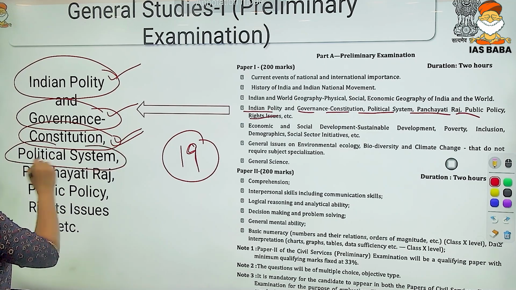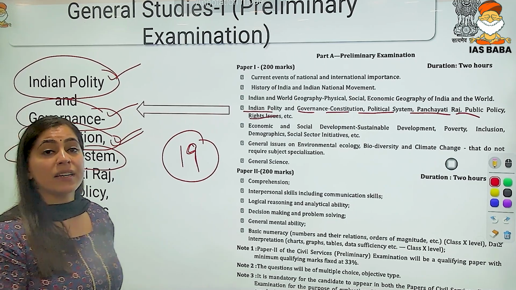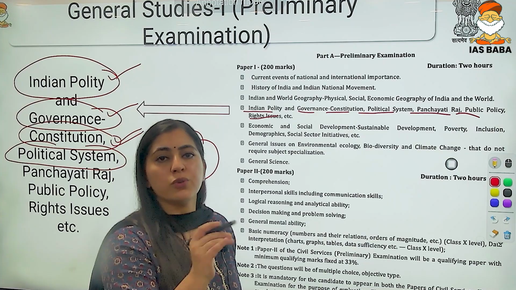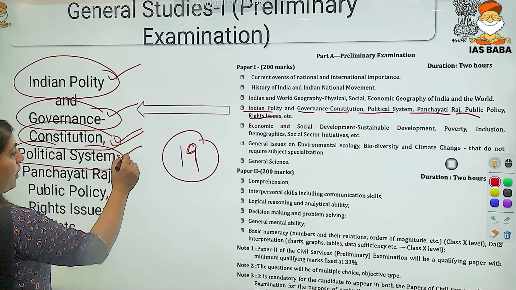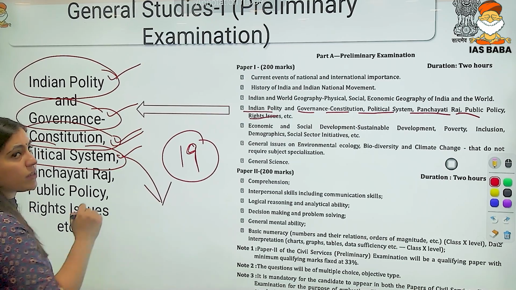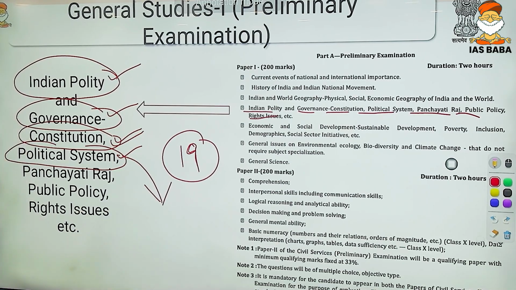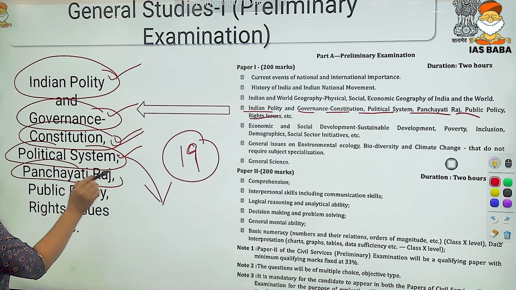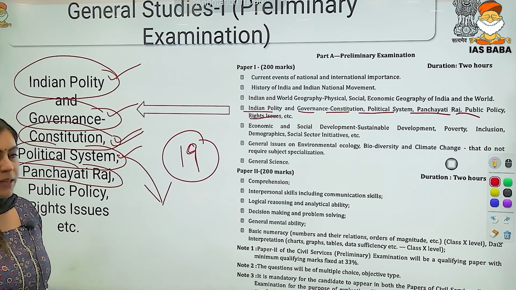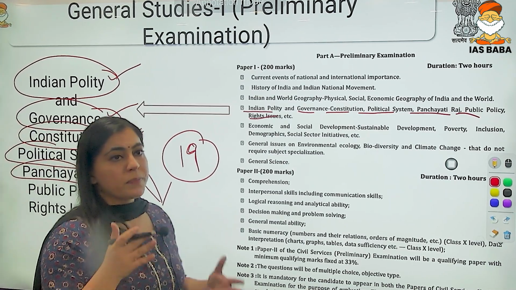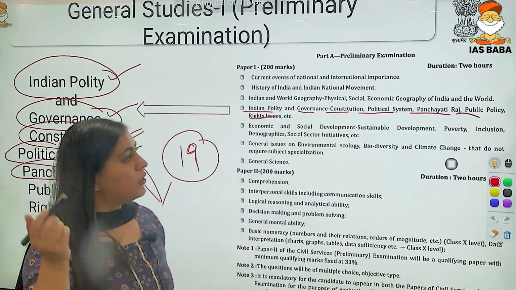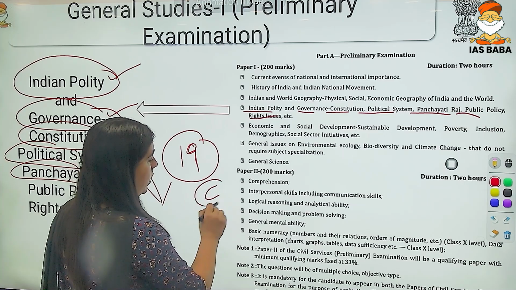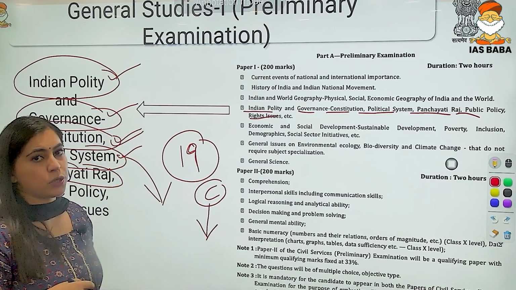Now, what is the political system in India? That India is a sovereign, socialist, secular, democratic republic. Right? What is the political system in India? Is it a parliamentary system or a presidential form of government? Then Panchayati Raj has been given importance in your syllabus. Why? Because local government plays a very important role. The focus of the Constitution now is on decentralization of powers.